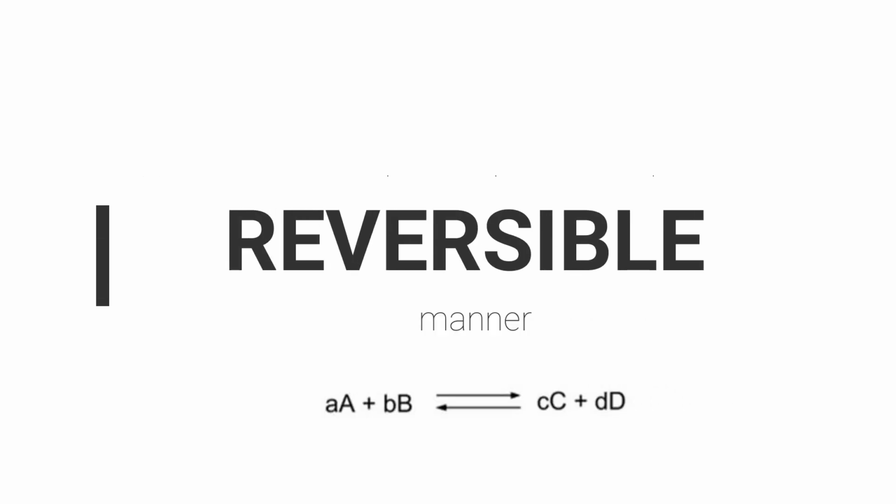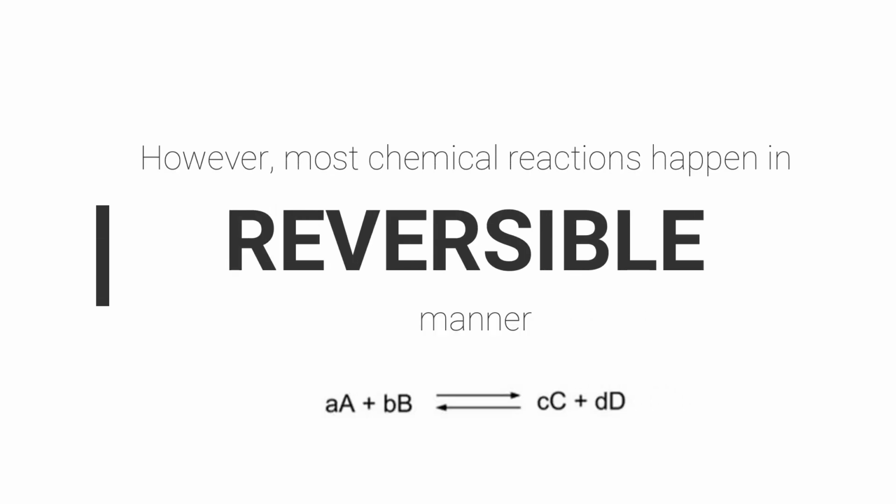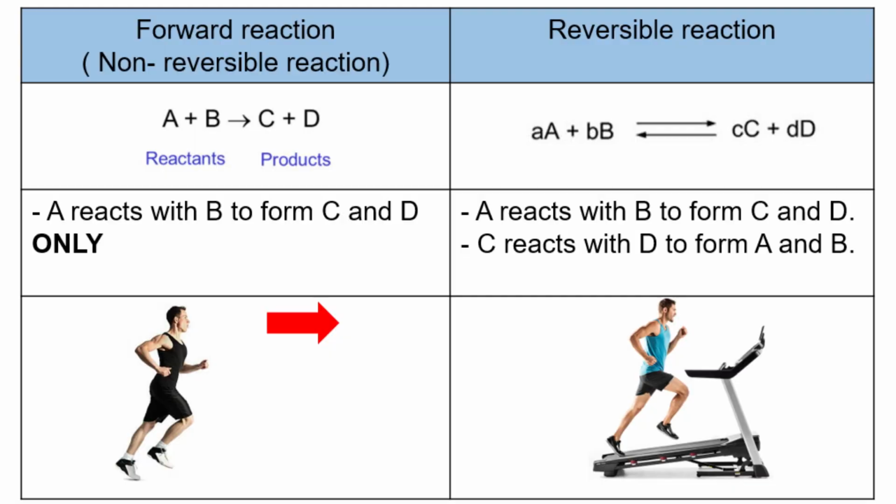However, chemical reactions in reality can happen in a reversible manner, where it occurs almost every time and in almost every case. So just now, I've shown you the forward reaction where A plus B goes to C and D. But now, in a new reaction, you can say that A plus B can go to C plus D, and at the same time, C plus D can go back to A plus B. And this is one of the characteristics of dynamic equilibrium. You will learn more about this later.